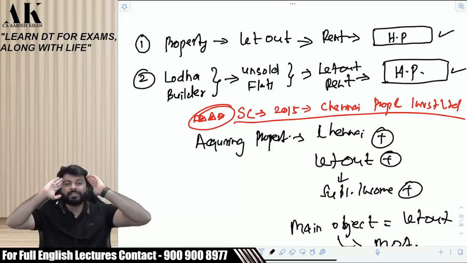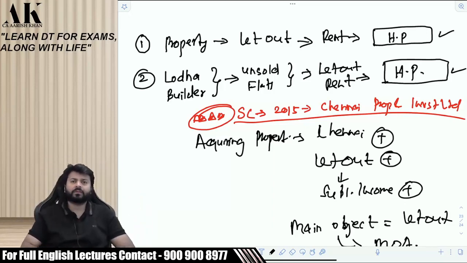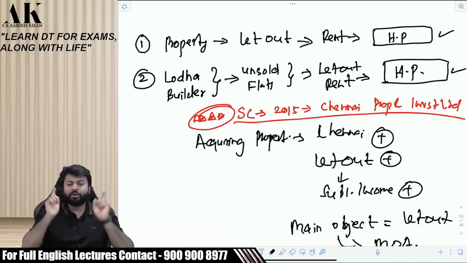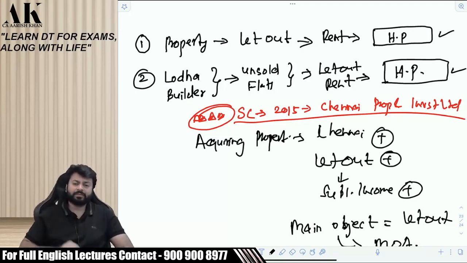But if you think from the businessman's perspective, there are so many different kinds of expenditures that the owner of the mall has to incur on that mall. Yes or no? Which he will not get in house property. Which he will only get in what? Income from business and profession.